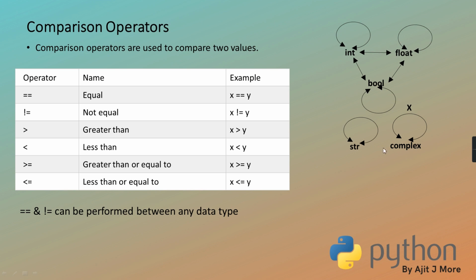What they are saying is that for double equal and not equal, there is no restriction. You can do it between two complex, or between two strings, or between any of these three. So for you people, I have given a diagram. This diagram makes it more clear.